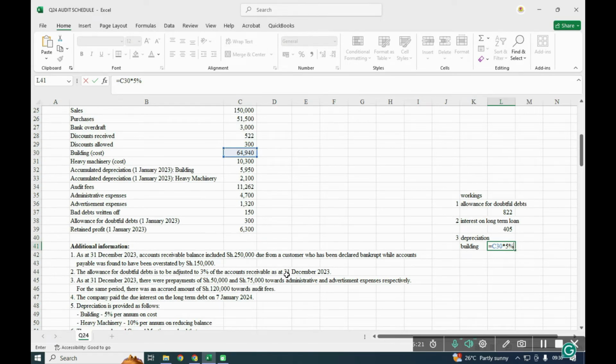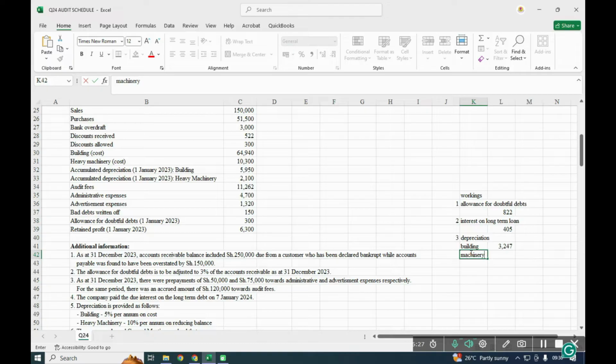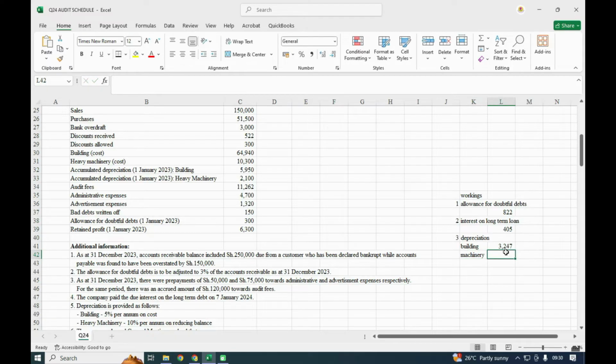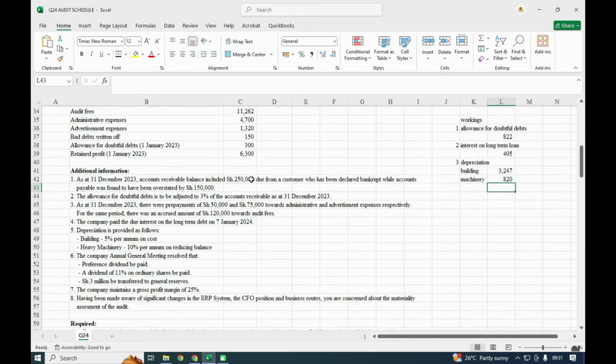Then heavy machinery is on reducing. The cost was this with accumulated of 21, and the rate is 10% on the reducing balance, which will give you 820.